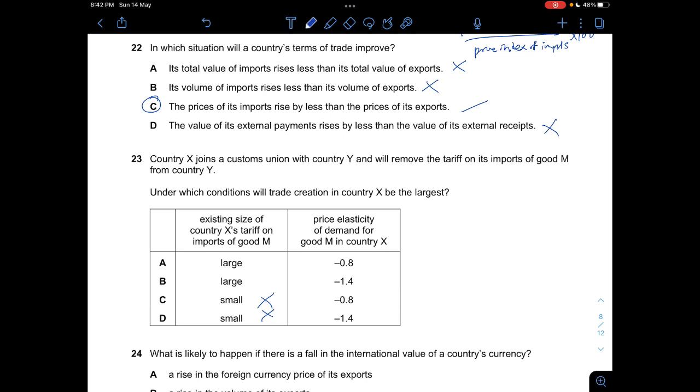And price elasticity of demand for good M, which one does it have to be? If let's say you remove a tariff, that means the price of that product will decrease. So you want to make sure that you basically import a lot of the particular product itself. Okay, so in that case, that means it's not inelastic, it has to be elastic. So A is not correct and B is correct.